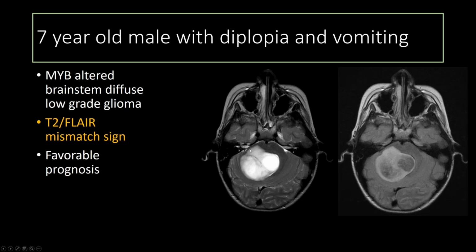But in the pediatric population, this has actually been shown to be more associated with MYB altered brainstem glioma, diffuse low-grade brainstem gliomas. And that's important because these MYB altered gliomas actually have a more favorable prognosis. So here you can see again that those areas of T2 hyperintensity are actually suppressing on FLAIR.